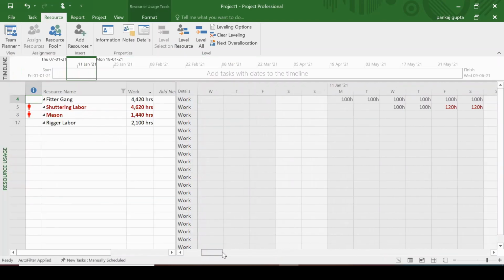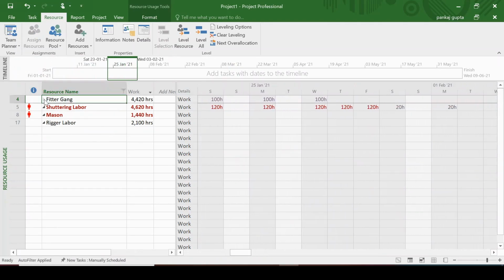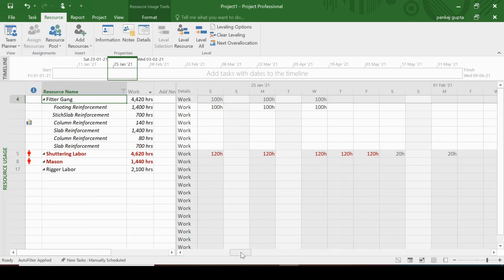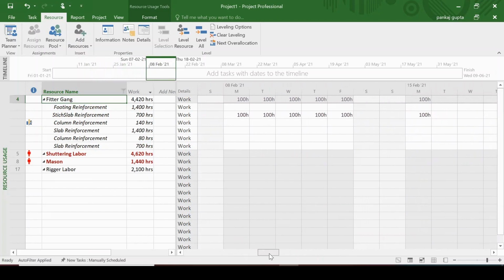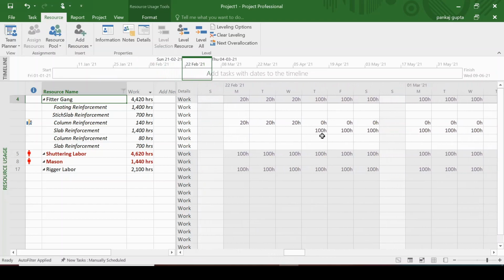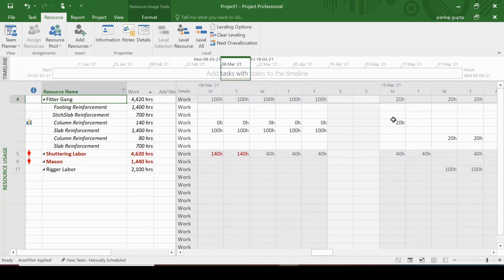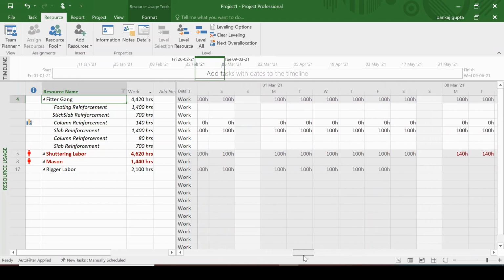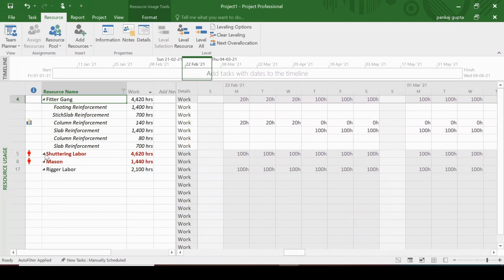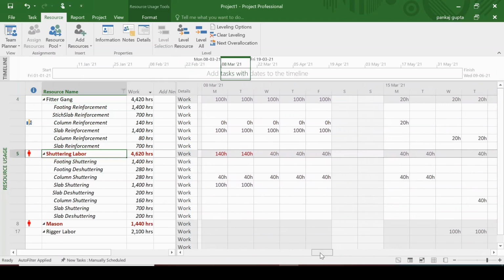Now the second resource, that is the shuttering labor, we need to level that. Now if we see the fitter gang, the maximum unit the MSP has set is 100, that is 1000%. So our resource constraint has been taken care of. Now you can also observe the changes which have been made by the program while you level the resource.